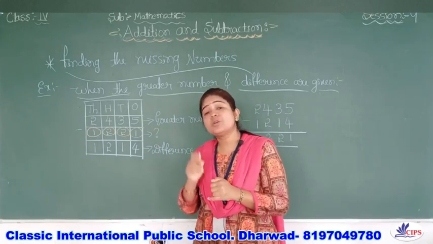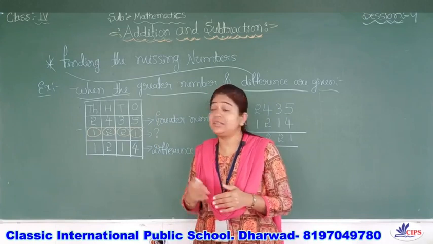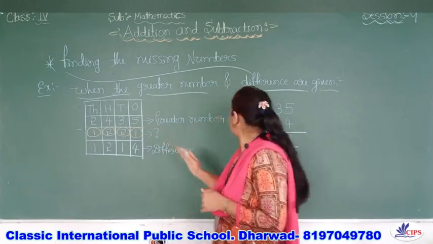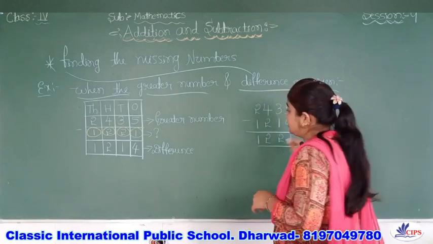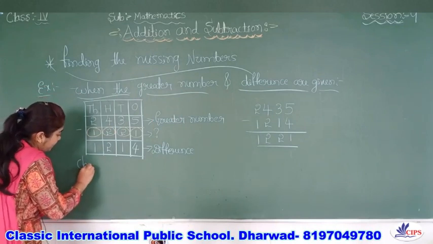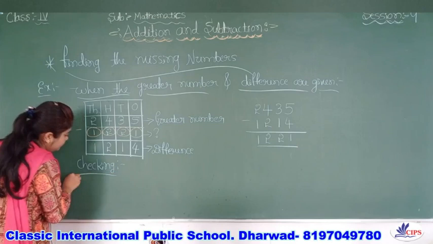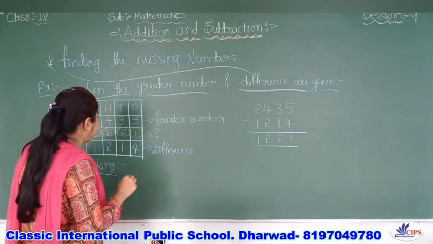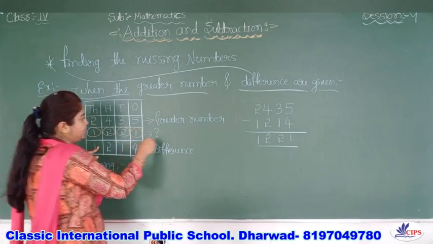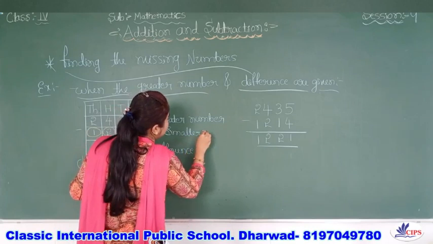Still, if you have a doubt whether these numbers are correct or not, whether they suit this column or not, how are you going to check? You know, as usual, our checking method is there, no? From that we can check. So let us see the checking method. We'll write here, checking method. So you know that the difference and the smaller number.